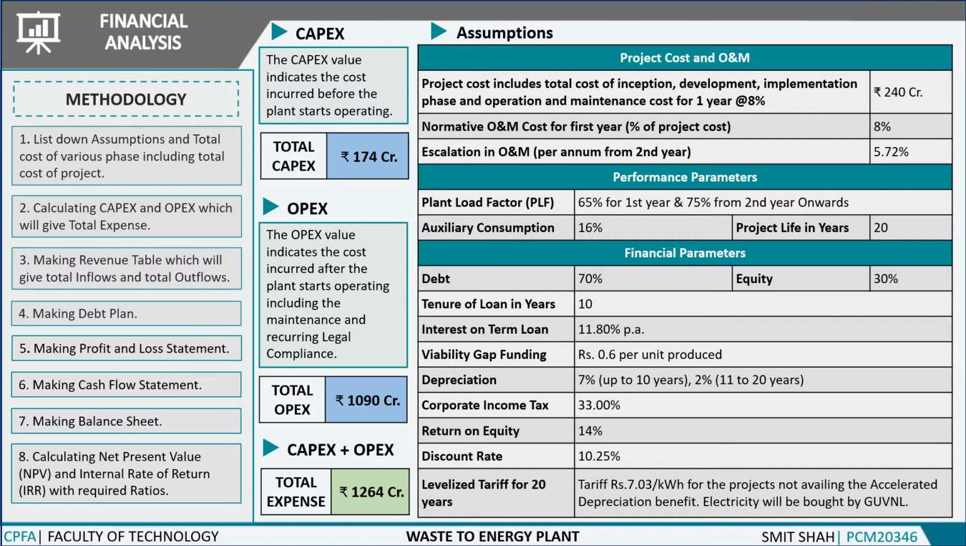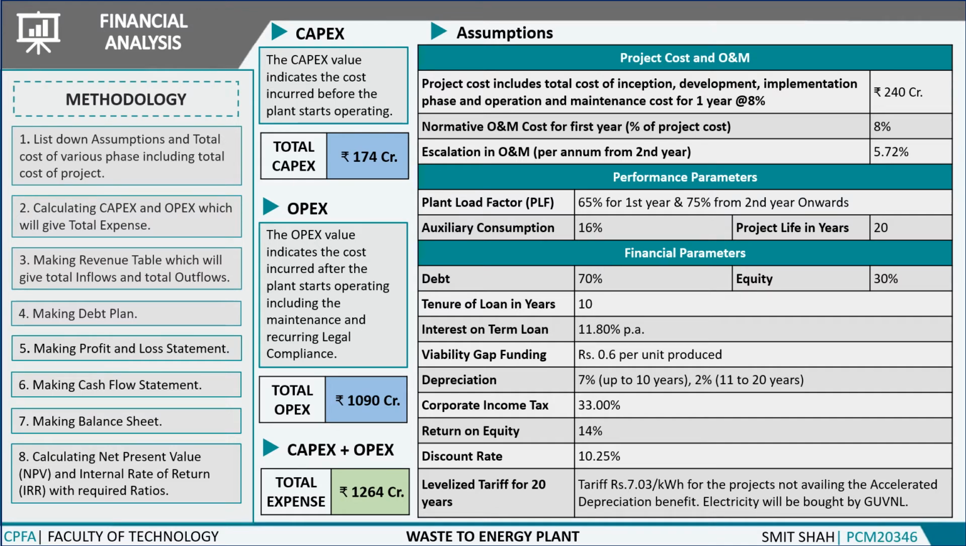Then we generated the revenue table from which we got the inflows and outflows for each year till the concession period. Then we calculated the debt plan from which we found out that our debt will be repaid in 10 years. Then we calculated the profit and loss statement from which we found out our profit will start from 2019.